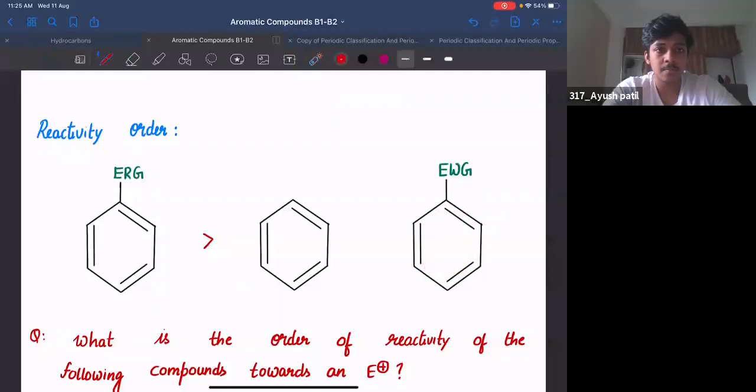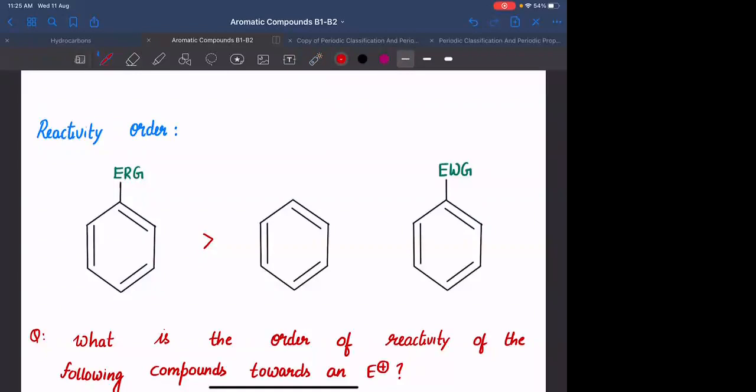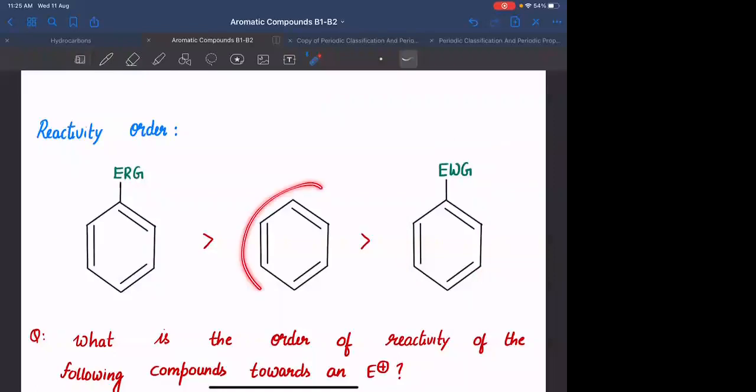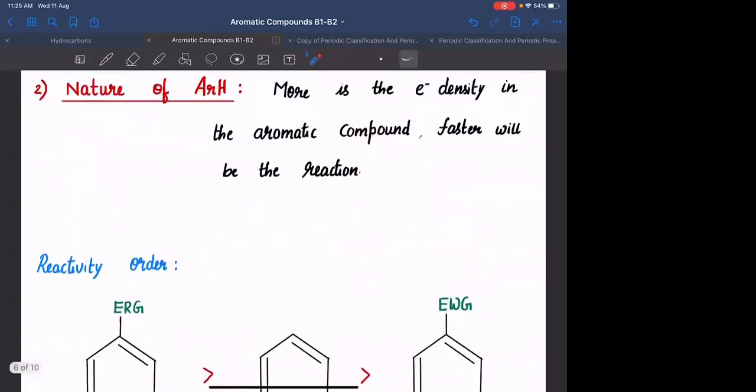Decreases. What happens to the reactivity? Decreases. So who will be the best? The one which is having electron releasing group attached to it. Who will be the poorest? The one with a withdrawing group attached to it. Intermediate will be without any substitution. Clear? Okay. I hope this is clear.